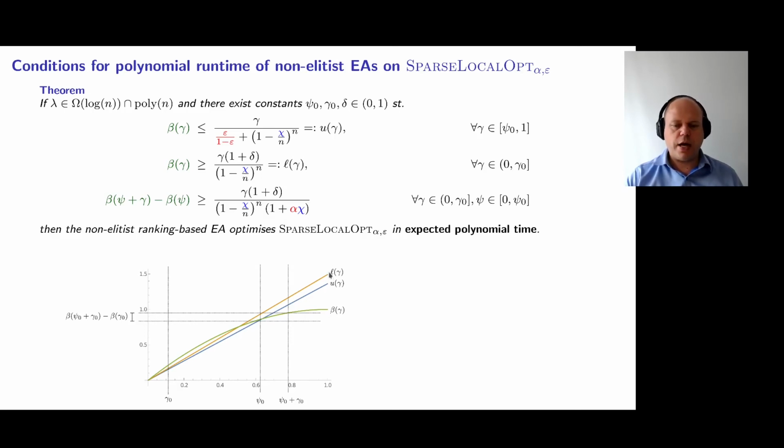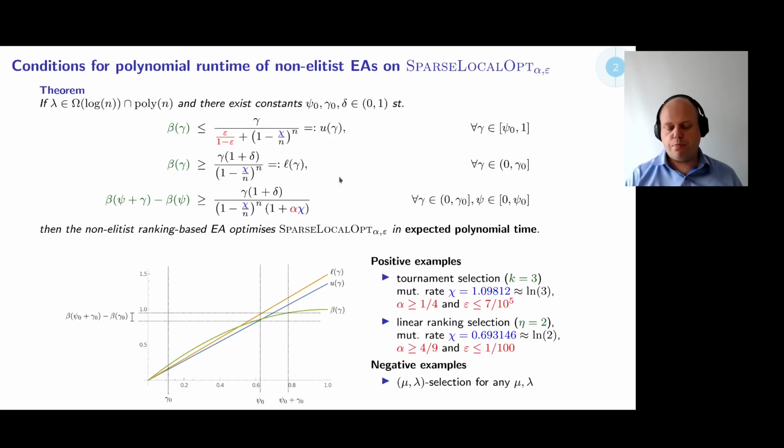If you observe here, L gamma is larger than U gamma. So this means that the only way for this beta function to satisfy both conditions is that it's non-linear. Any linear choice of beta is going to fail. The final condition says that beta of psi plus gamma minus beta of psi should be at least this quantity. If these three conditions are satisfied, then the algorithm will have polynomial time. We assume a logarithmic population size bounded by some polynomial.